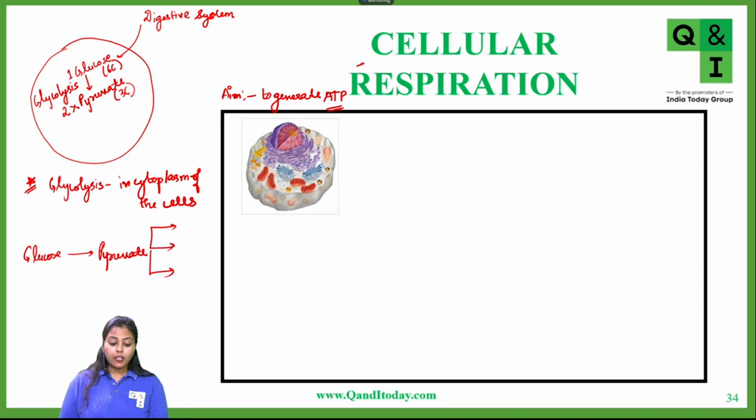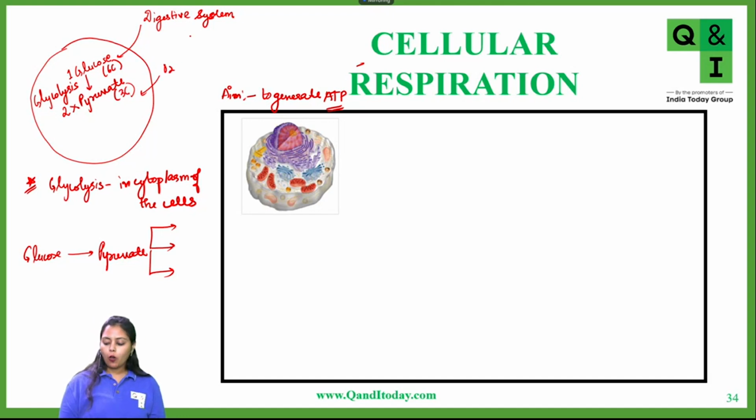Have you seen this? Yes. So this is what I was telling you, that as soon as glucose enters inside the cells, it is converted into pyruvate. Till here, the presence of oxygen does not matter. That means whether oxygen is present or not, it does not matter. It will occur in both conditions, whether aerobic or anaerobic. Now from here, the presence or absence of oxygen will matter. The fate of pyruvate will be decided now, based on whether this cell has a supply of oxygen or not.